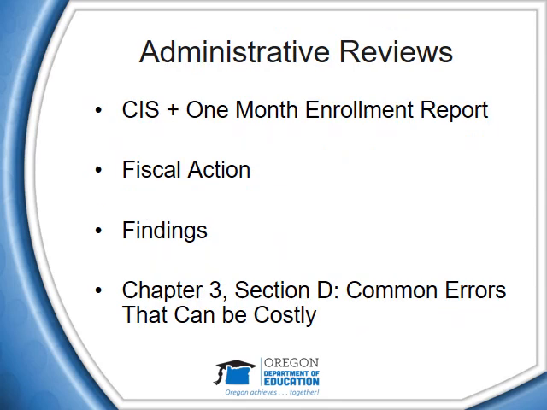During announced and unannounced administrative reviews, ODE CMP staff will review CIS forms used to create the 1-month enrollment report for completion and accuracy. ODE CMP will classify participants as above scale when certain information is missing from the approved CIS on file. If errors are found resulting in overclaims, the sponsor may be required to return funds through fiscal action to ODE CMP. Additionally, ODE CMP staff may find other errors that can result in administrative review findings. For more information on common errors, please see Chapter 3, Section D, Common Errors That Can Be Costly in the manual.